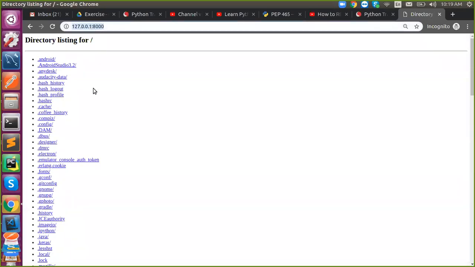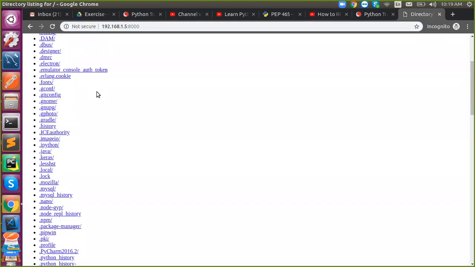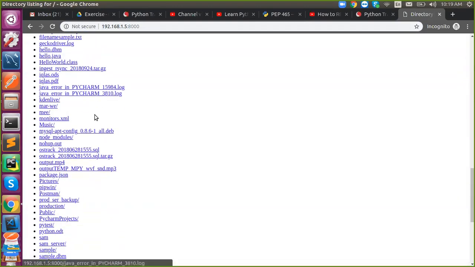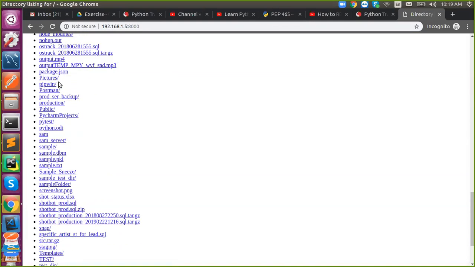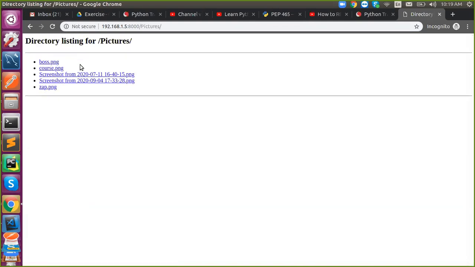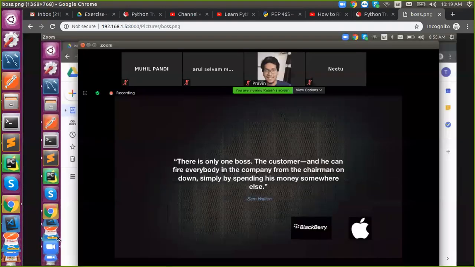So with the help of this, you are able to download a file from one machine to another. So I can download the files which are available on their machines. If it is a folder like this, I have to click that folder, and if I click a file, it will be downloaded. So here it is opening.